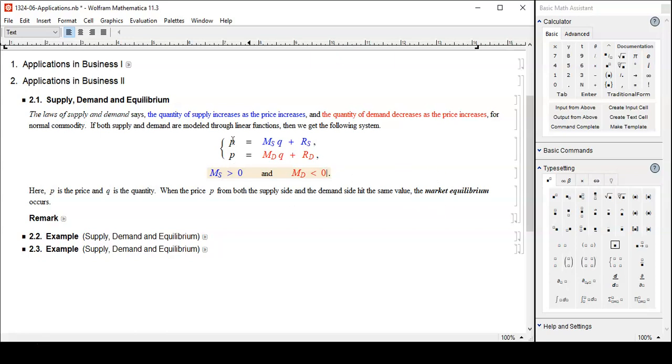If the price for the supply side and demand side coincide, they're the same, then the business transaction takes place. If there's a gap, the supply wants a higher price and demand wants a lower price, and they do not reconcile, then no deal.